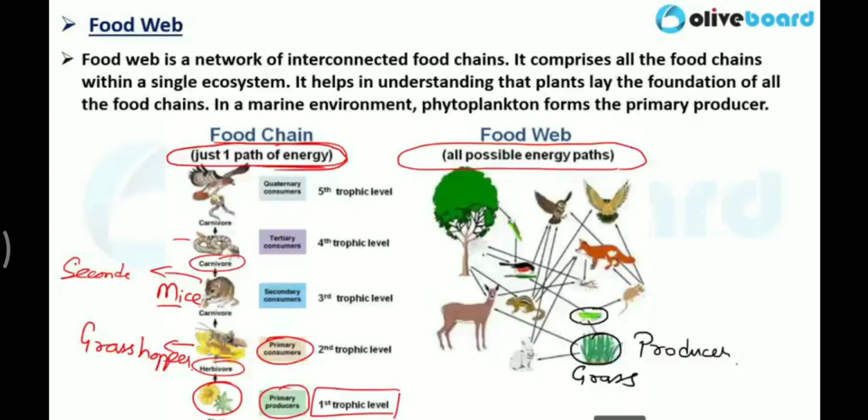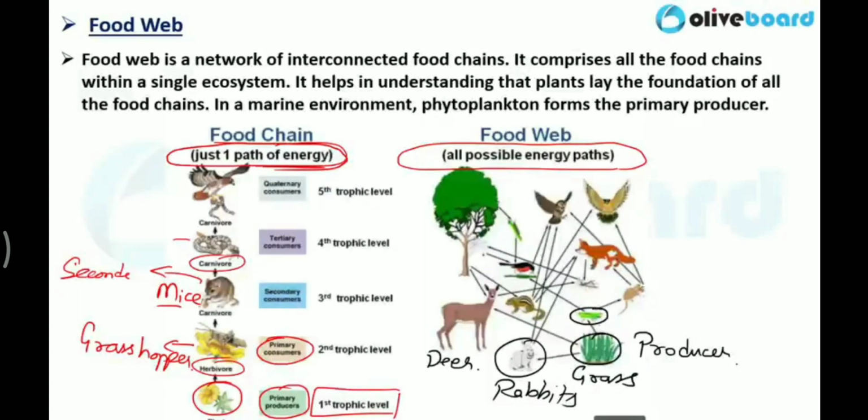Grasshopper eats grass, rabbit also eats grass, and deer also eats grass. So in a single ecosystem, various food chains start, various paths of energy start here.